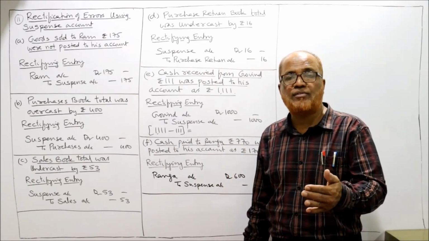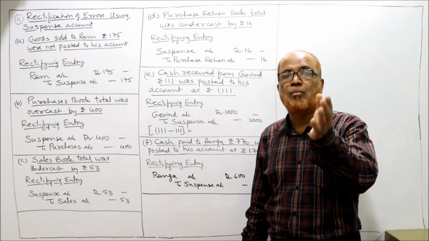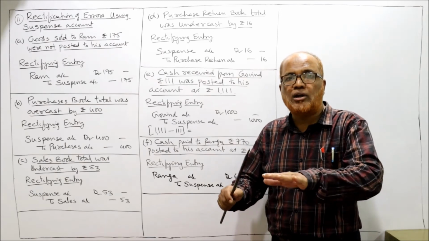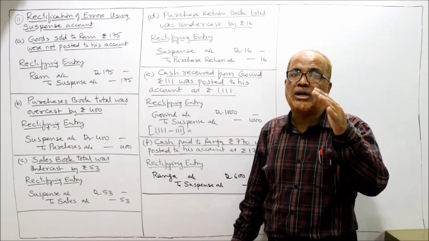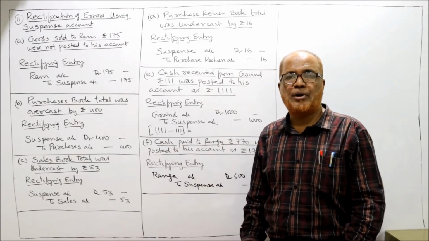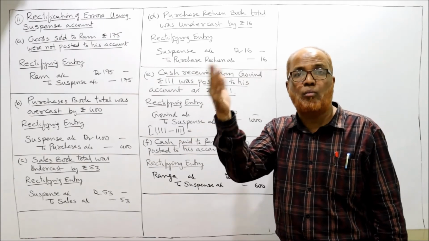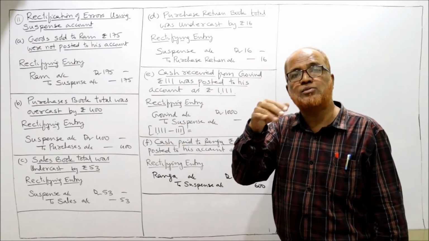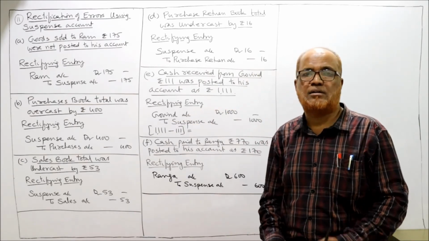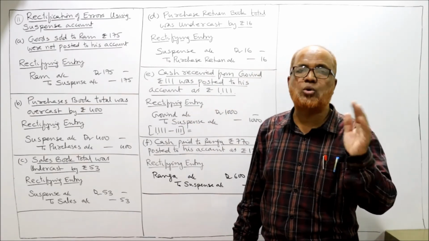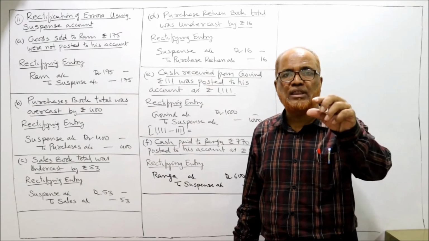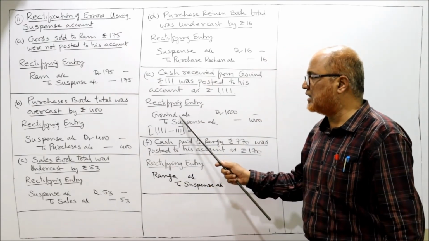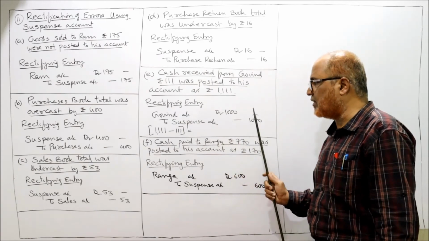How much extra have we taken? 1000 rupees more we have credited to Govind. Now, in order to remove that 1000, we have to debit Govind account, because on the credit side we have taken more amount. So Govind account debit 1000 to suspense account, 1000.